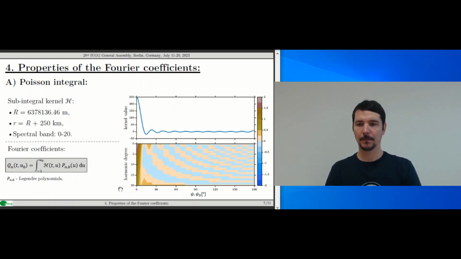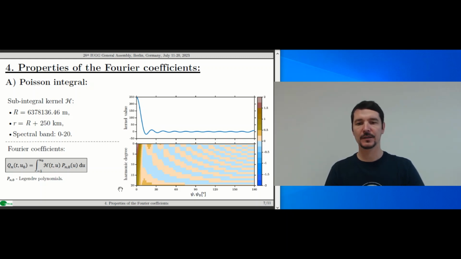Let us look at some properties of the Fourier coefficients. We examine these to understand their connection with the kernels or to eventually detect potential numerical issues. I selected first example for the Poisson integral, band limited between the harmonic degrees 0 and 20 for the computational point at the GOES orbit.